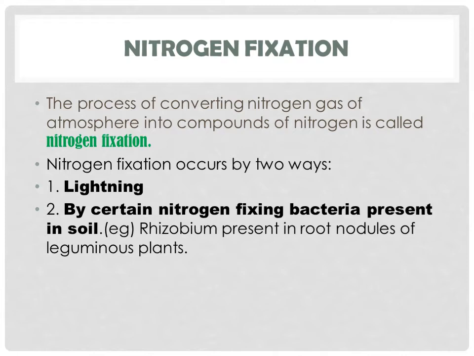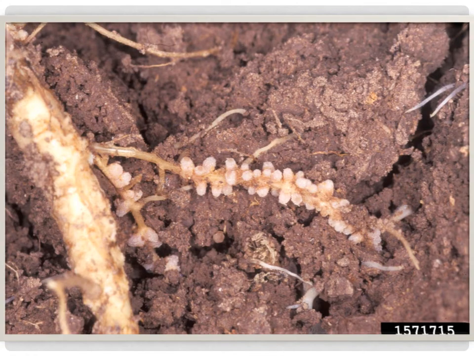Now this nitrogen fixation can occur in two ways. One is lightning, and the other is by certain nitrogen fixing bacteria or blue green algae present in the soil. For example, you know about Rhizobium bacteria, which is present in the root nodules of leguminous plants. These are the root nodules of leguminous plants where the Rhizobium bacteria live. They live in these bulb-like structures, and they convert the atmospheric nitrogen into compounds of nitrogen, and supply it to the plants for their better growth.